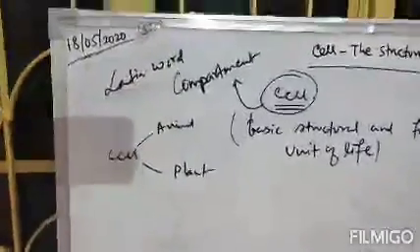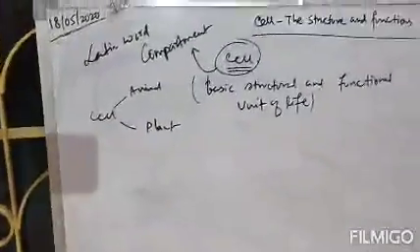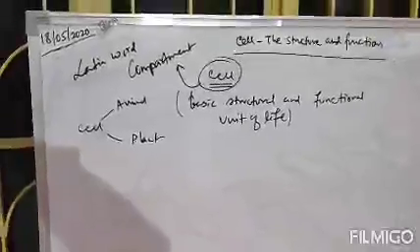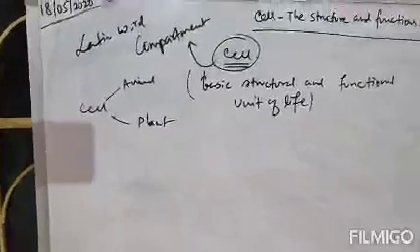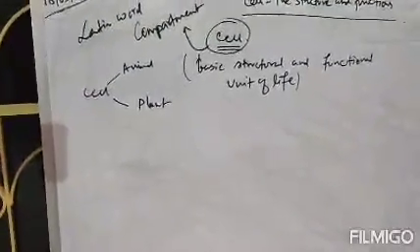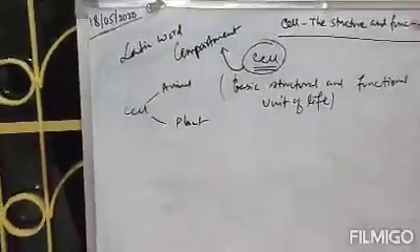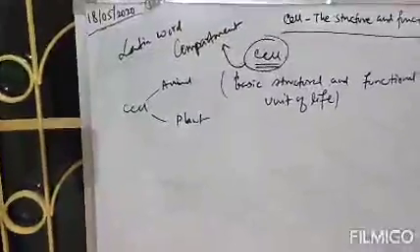Like our body is made up of different organs. For example, our body has brain, kidneys, heart, lungs, stomach, different organs. All those different organs are made up of cells, billions, trillions of cells.